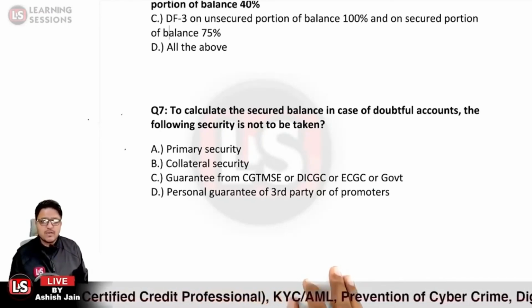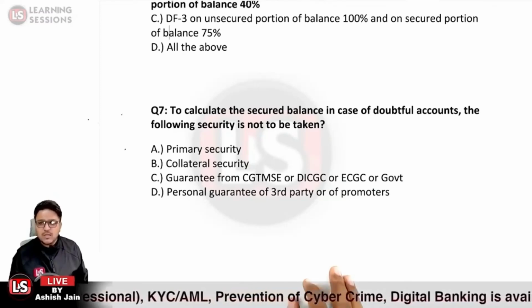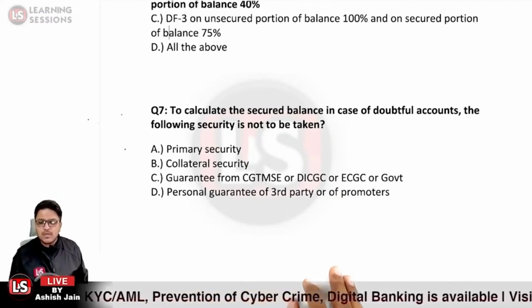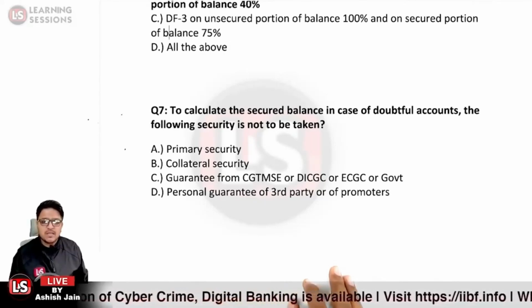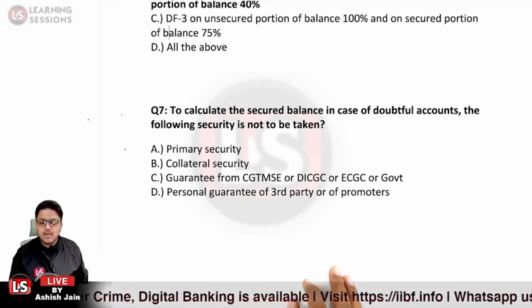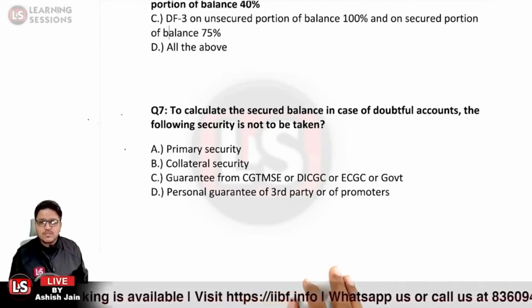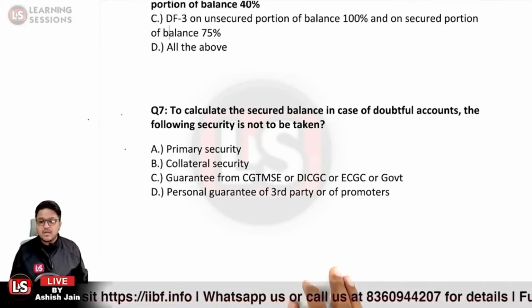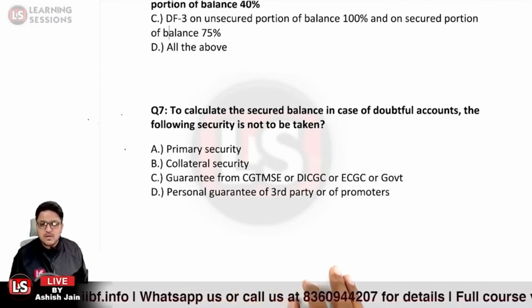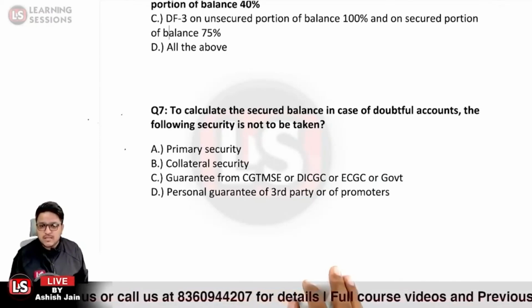See, whensoever we calculate the secured balances, the primary security is to be taken, the collateral security is taken, and also if guarantee is available from CGT, MSc, DICGC, ECGC or by government, this is also to be taken. Option D, that is related to personal guarantee, is not basically taken. So if the personal guarantee is there by a third party or by the promoters, it is not accountable. So option D over here is the right answer.